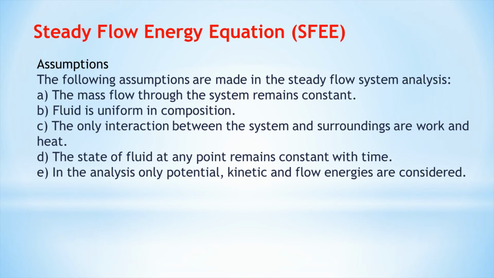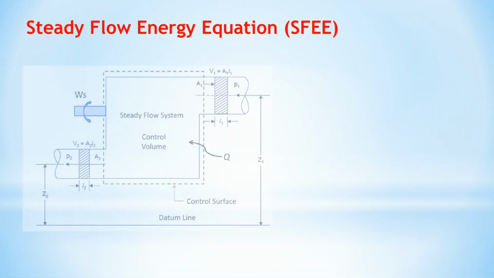There are various types of energy. Whenever we apply the first law of thermodynamics to any process, as we have already discussed in our previous slides, we consider internal energy, kinetic energy, potential energy. There are other forms of energy, but here in the analysis we are considering only potential energy, kinetic energy and flow energies.